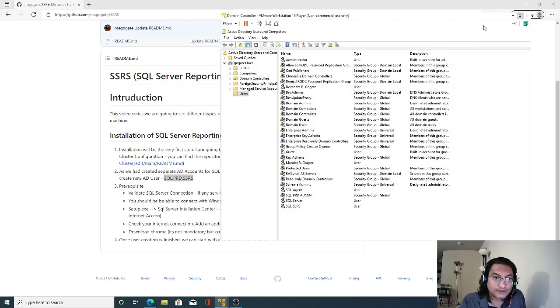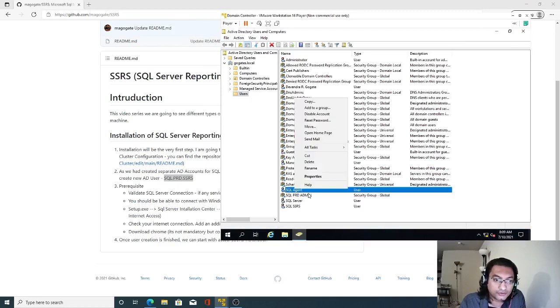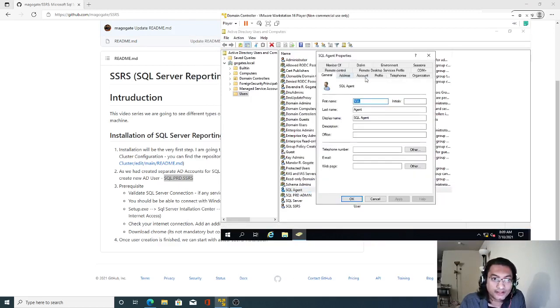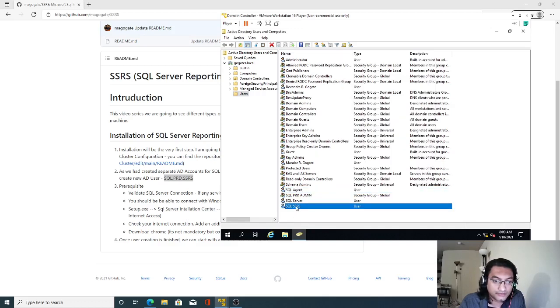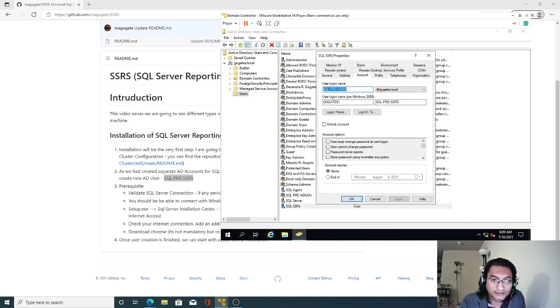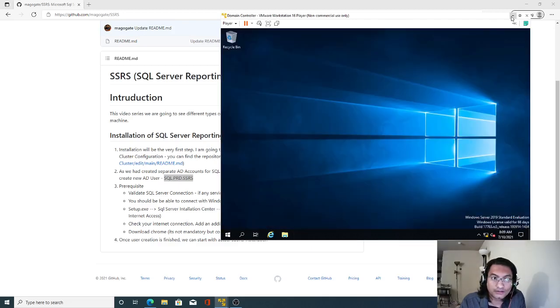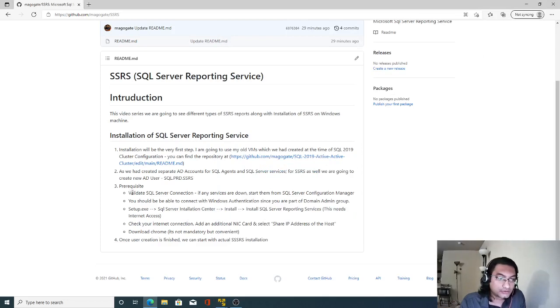Our work is done for this. I will minimize this. Let me close this. You can check here, if you go to SQL agent, you will find SQL as the first name and agent as the last name, and the account is this. Let me copy this. Similarly for SQL SSRS, in properties, the display name came automatically. That's fine. Perfect, so we are good here. I will close this. We are done. We don't need the domain controller now, but I will not shut it down. We'll keep it open. Now the next step is to validate the SQL Server connection.